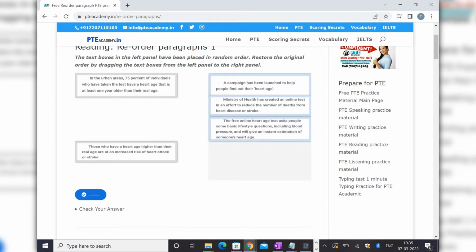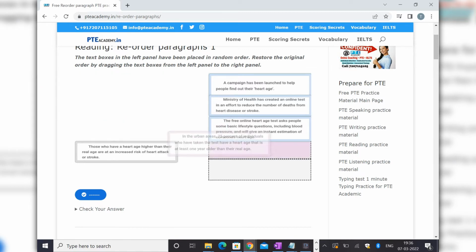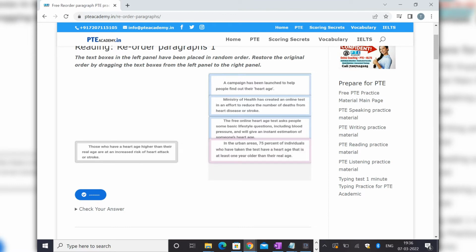This asks people these questions. Now we have to see this one or this one, including blood pressure. So they ask for an estimation of someone's heart age. Of course, now we have to put this one, that in the urban area, 75% of individuals who have